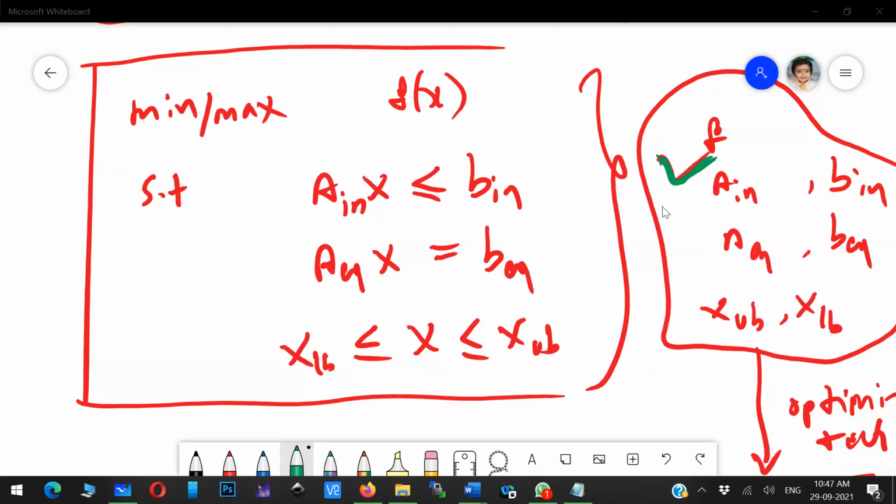So next class I will demonstrate one or two optimization techniques, how we can solve this kind of problem, and maybe you can prepare yourself and come up with some specific optimization problem so that we can solve it. I'll take up that part in the next class. I think before starting the program,